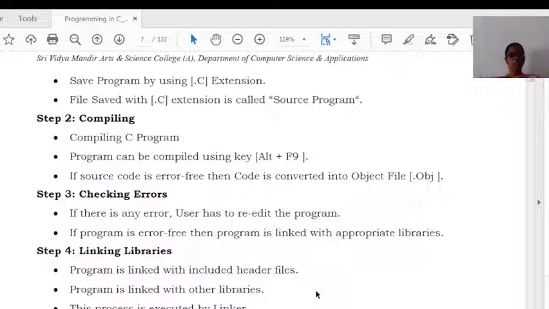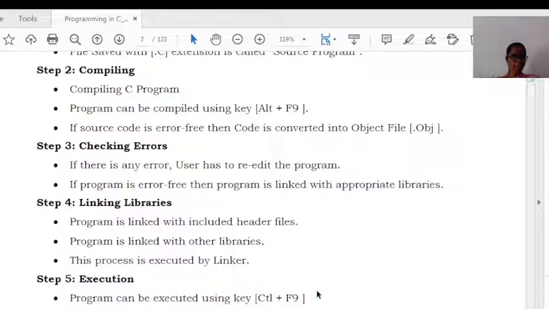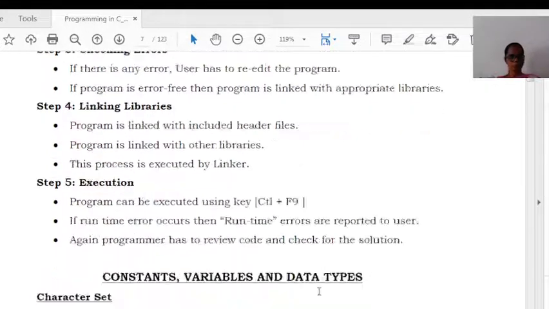Next thing is execution. After compiling and linking to the library files, if there are no errors, we will execute that C program using Ctrl plus F9. If there are any runtime errors, they will be reported, or else it will show the output.